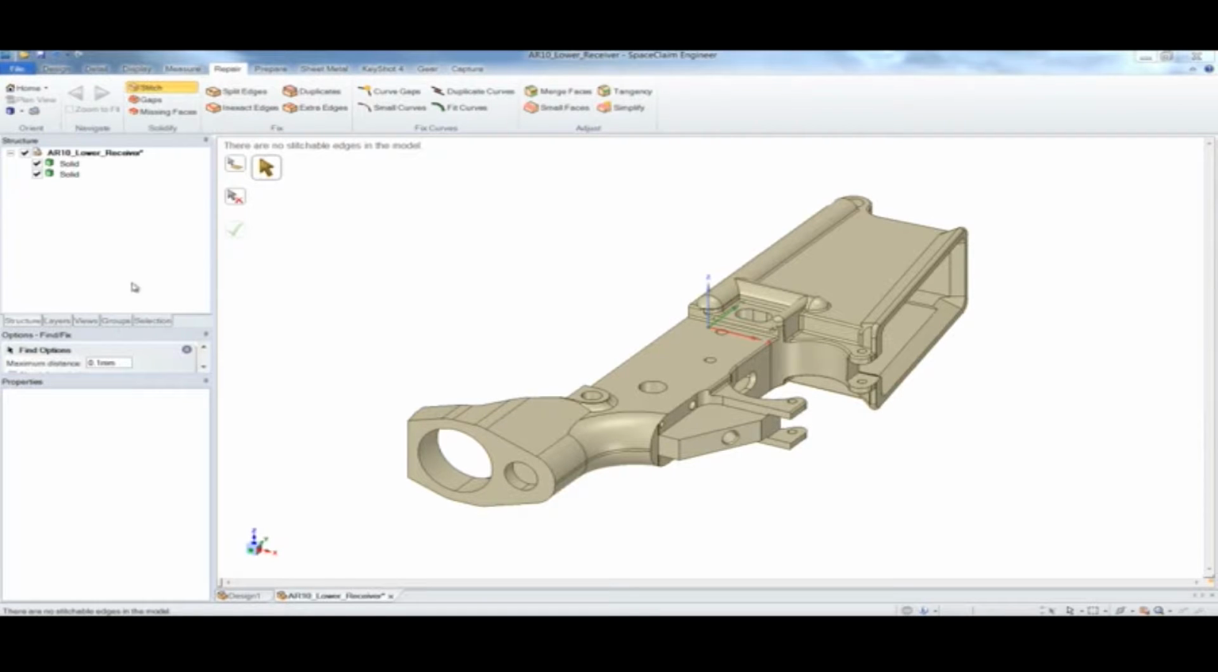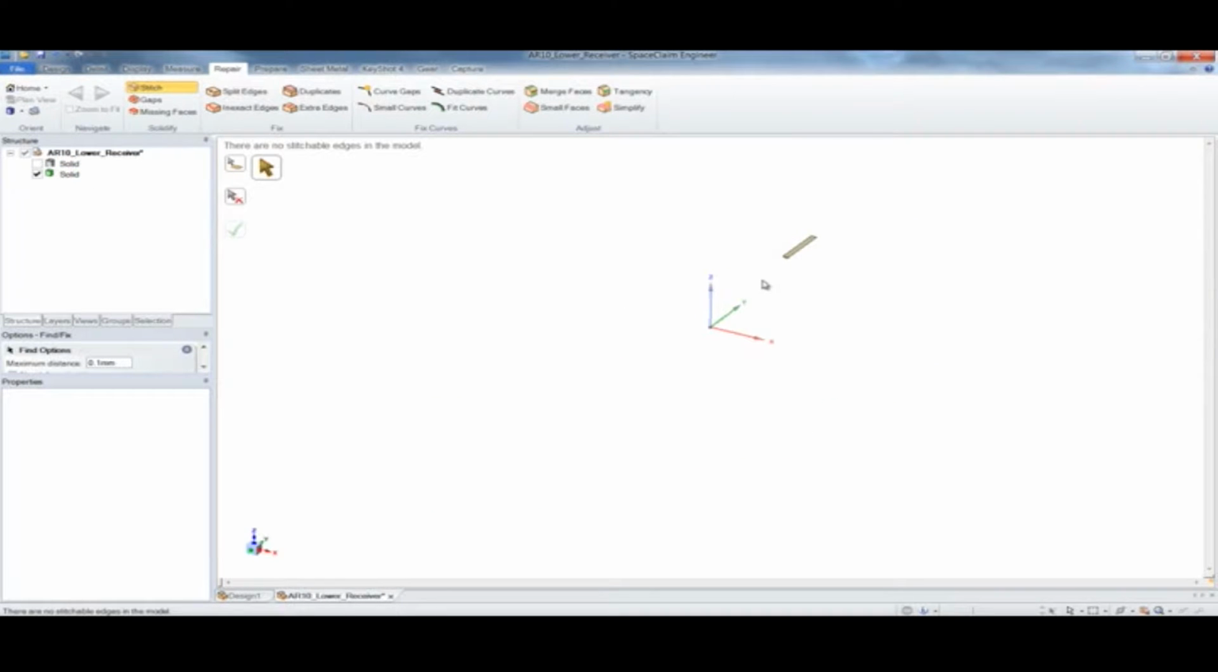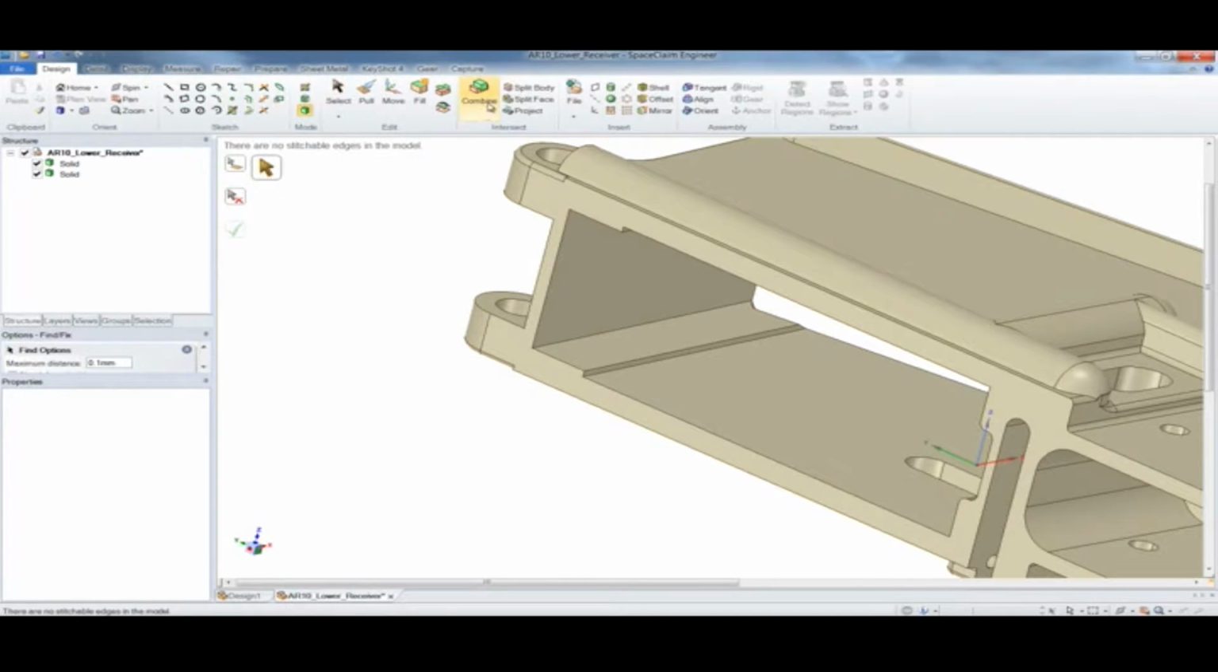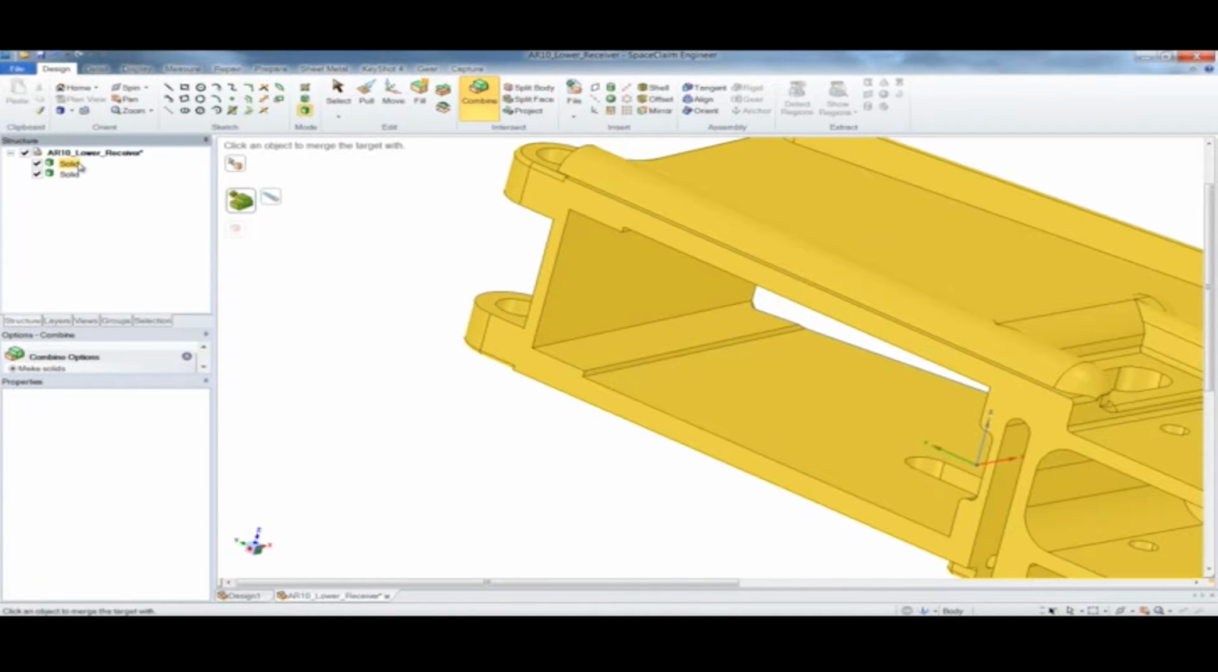As you notice in the structure tree, SpaceClaim has two watertight solids, but not one. Well, we can quickly interrogate the model and turn off one of the solids and see that there's just a small little sliver that's not attached to the main body. Well, that's easy to fix. We can go back and use our basic handy combine tool and merge both of these two solids now into one piece of solid geometry.